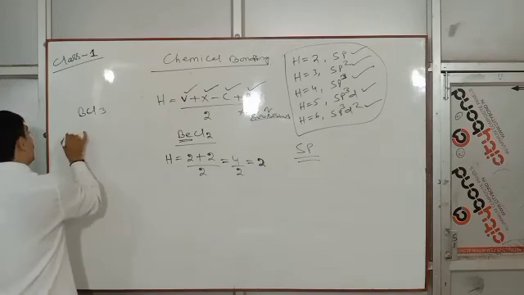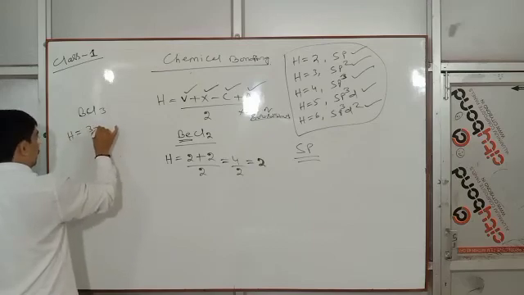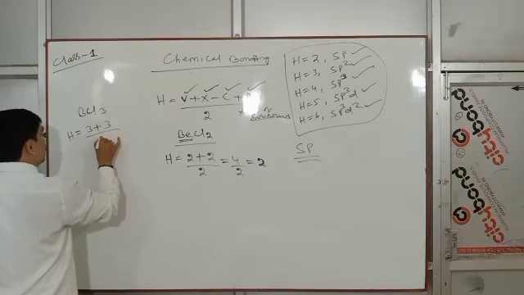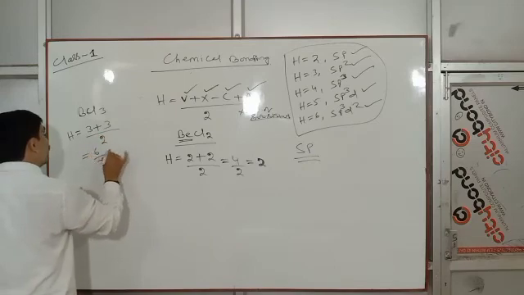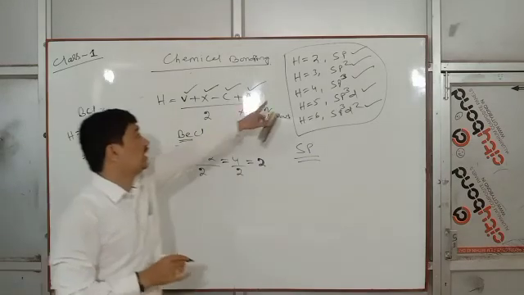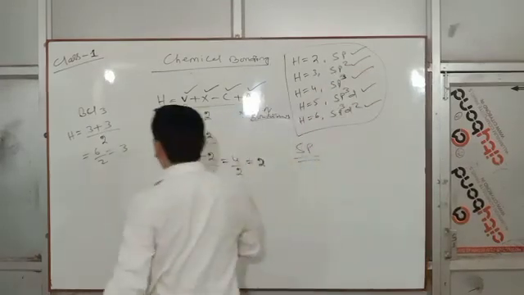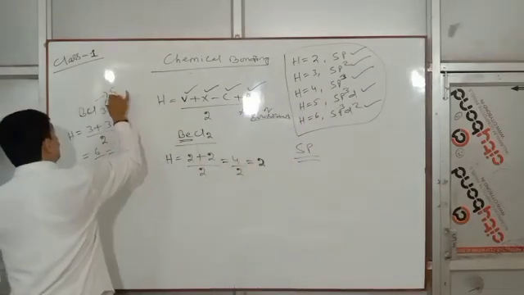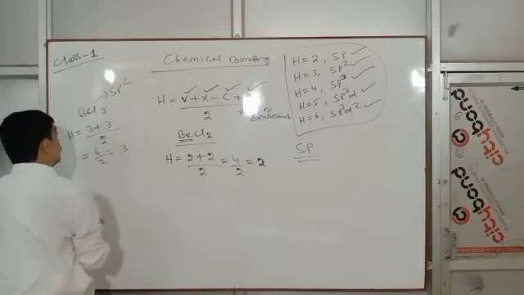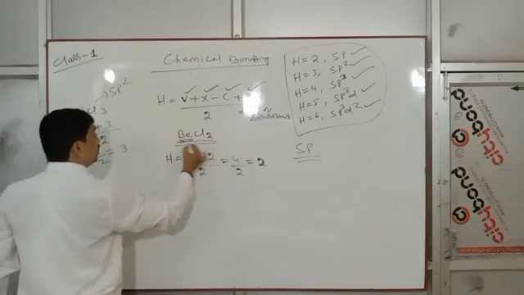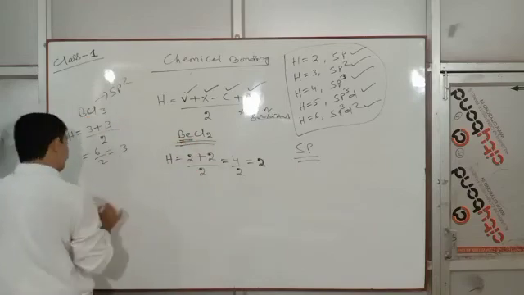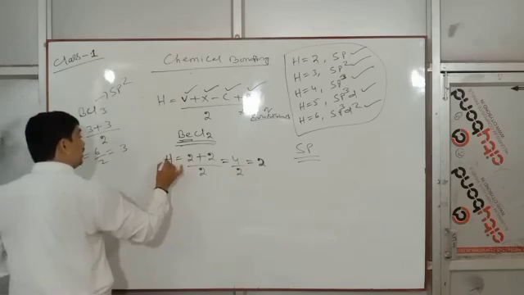BCl3, which hybridization? Look at it: H equals, the central atom boron, how much valence electron? 3. How many substituents? Three. So (3 + 3) by 2, 6 by 2, 3. Which hybridization? sp2. So in BCl3, which hybridization? sp2. Next is